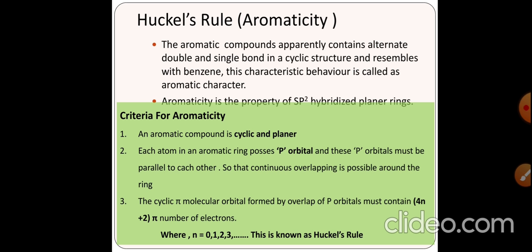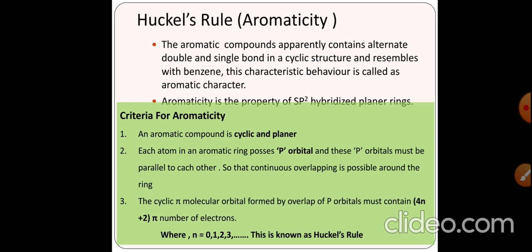Now the criteria which are to be satisfied by an aromatic compound. The first one is that an aromatic compound must be cyclic and planar. If the compound is not cyclic and planar, then there will be no delocalization of the pi electrons. Each atom in an aromatic ring possesses a p orbital, and these p orbitals must be parallel to each other so that continuous overlapping is possible around the ring.